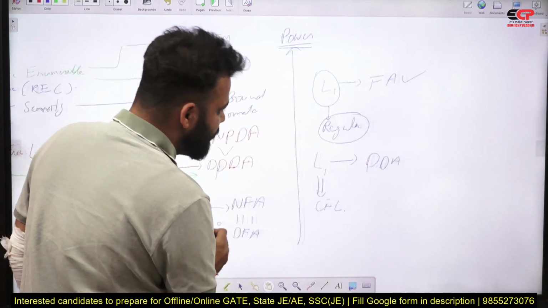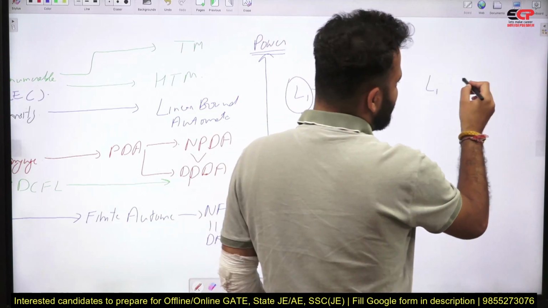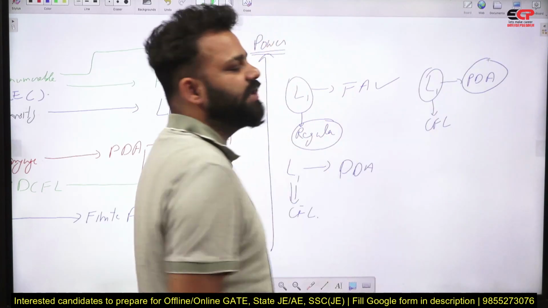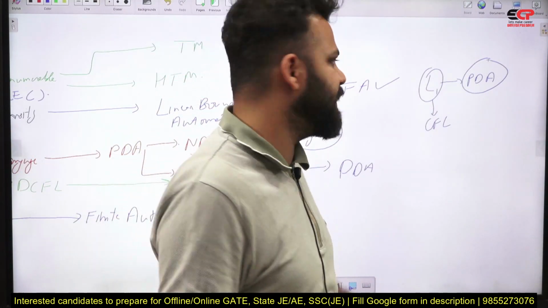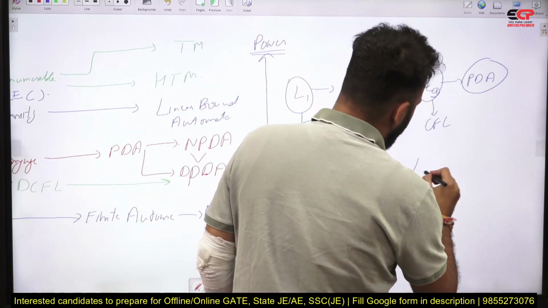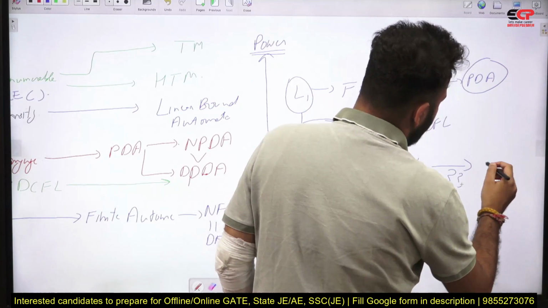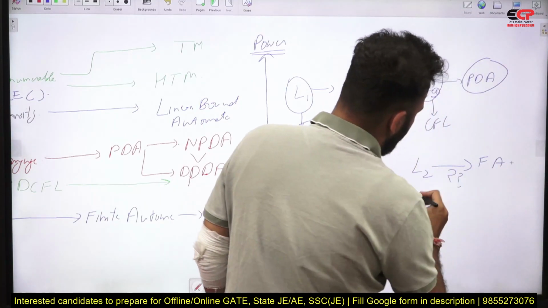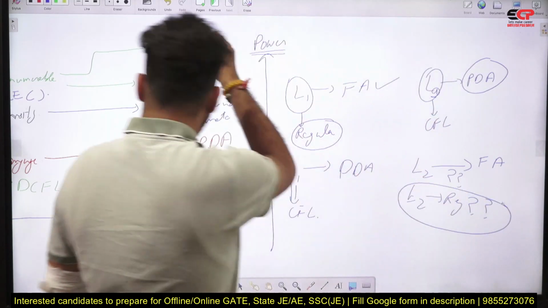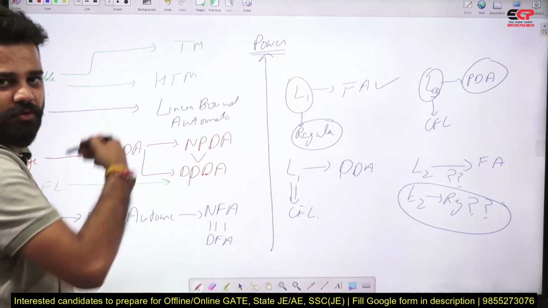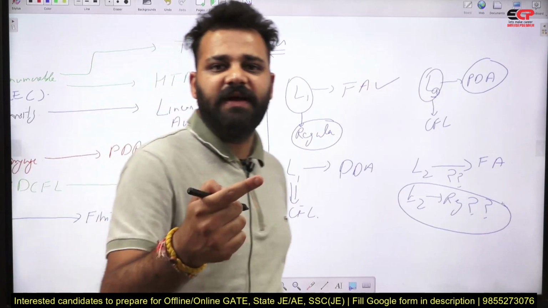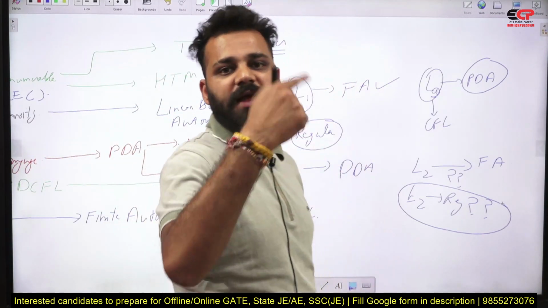Now if I see the other part of this, let's say a language L2 is accepted by PDA. So this means L2 is CFL. Now if a powerful machine is able to accept it, you cannot surely say whether the less powerful machine will be able to accept it or not. So for L2, you are not sure whether it will be accepted by finite automata or not. So you cannot say whether L2 will be regular or not. So you cannot go down in the hierarchy, you can always go upwards. So regular will always be CFL, CFL will always be CSL, but a CFL cannot be surely regular or not, but it can be CSL.